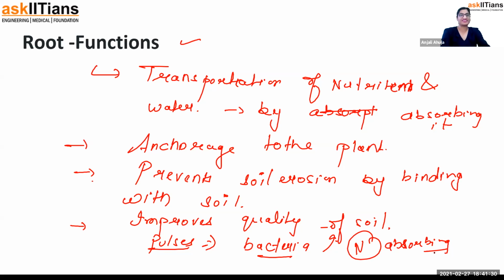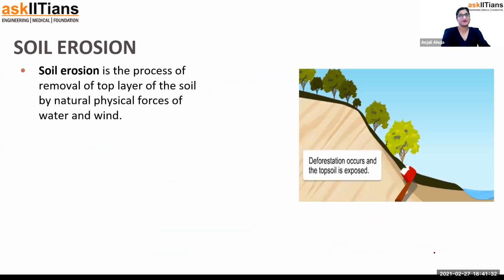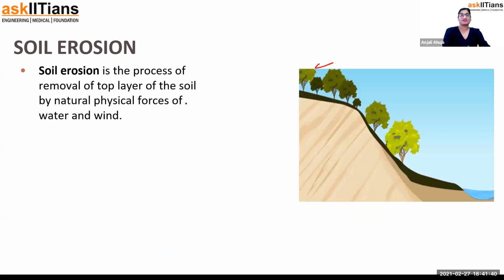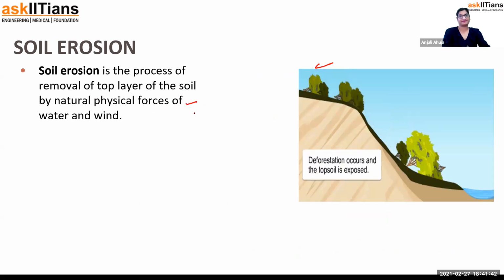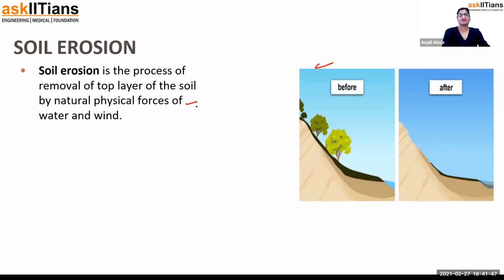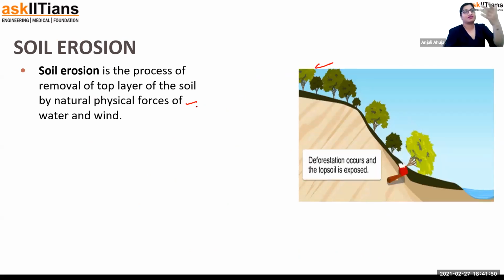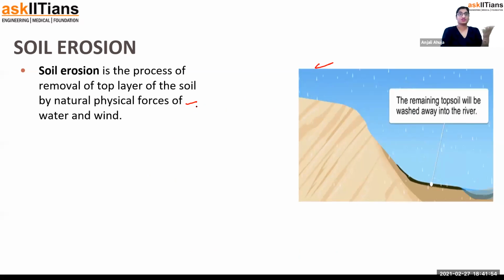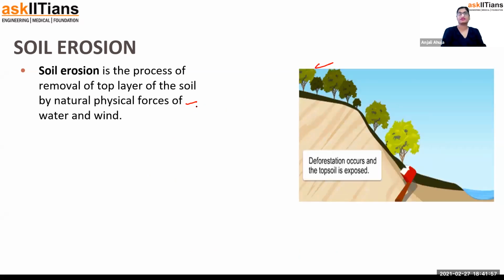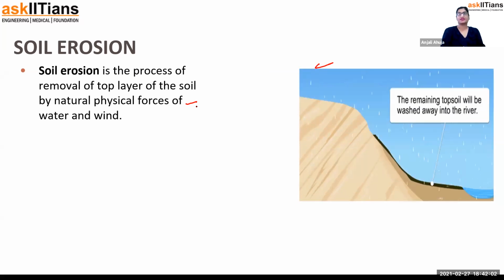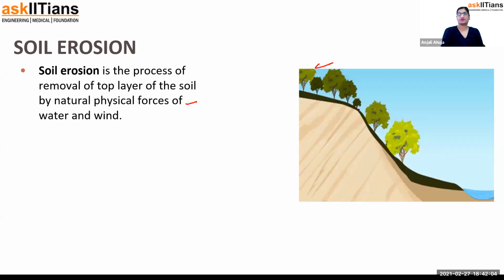So last but not the least, what we have to talk about is soil erosion. Soil erosion is the process of removing the top layer of the soil by natural forces of water and wind. Yeah, natural. So that's because, say, some flood happens or some high wind storm kind of thing happens, and soil is moving from one place to another place. So that is soil erosion. Are you getting my point?